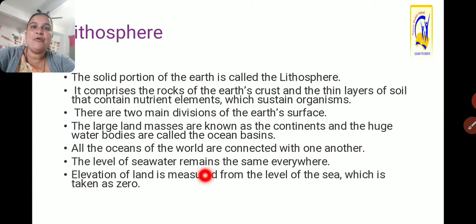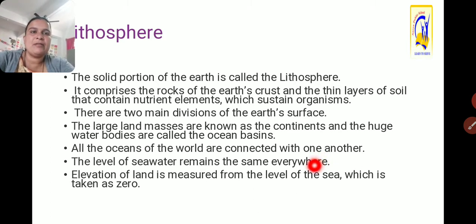There are 7 continents on the planet Earth and 5 major oceans. But all these oceans of the world are connected with one another. According to their area, we separated them and identified them with various names. But all these oceans are connected with one another. The level of the sea water remains the same everywhere.